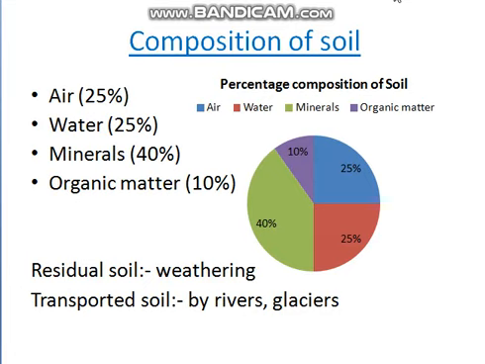So this is the general composition, but with different ecosystems, for example, in desert or forest ecosystems, these constituents will be different. For example, in desert soil, the air percentage would be more and the water will be less. But in case of forest, the water will be more than that of desert, and soil air will be less.